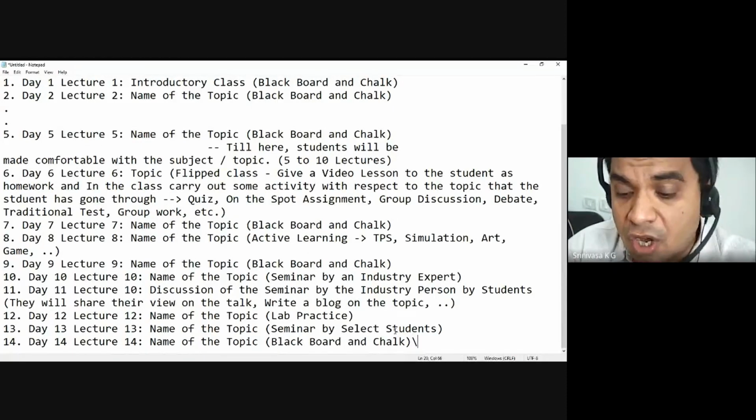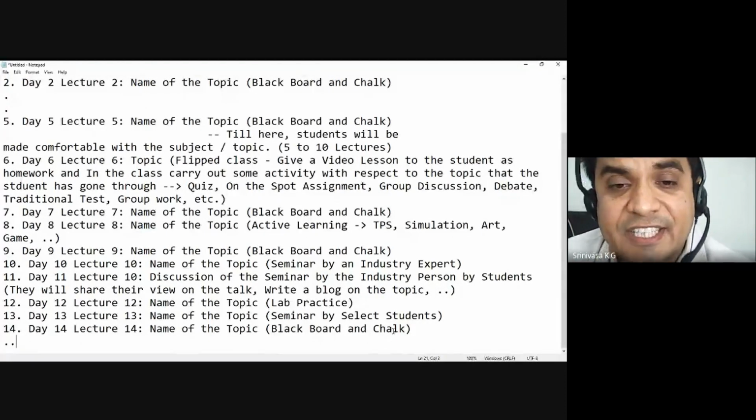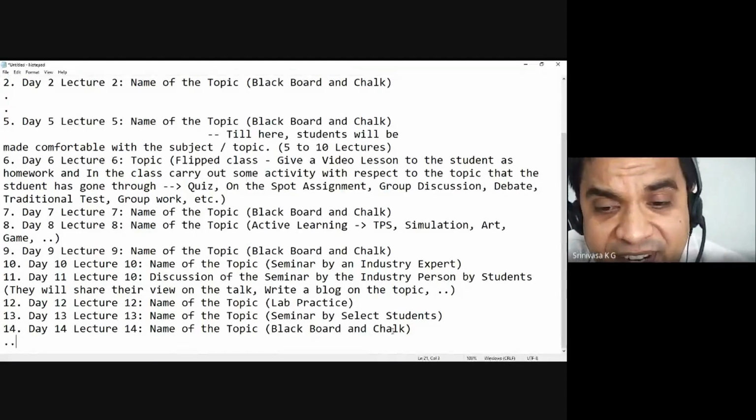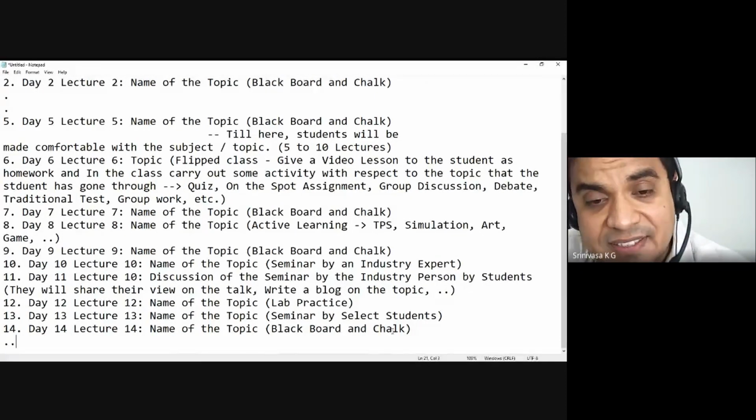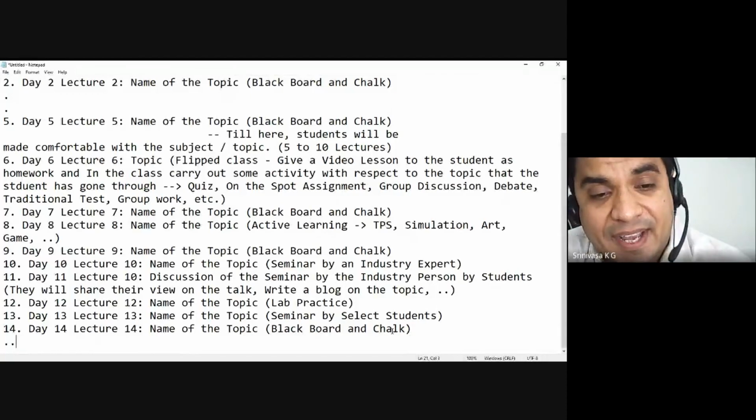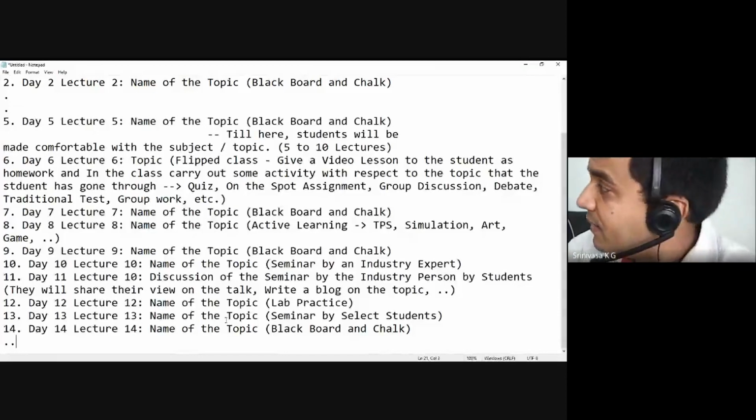So like this, I am trying to implement blended teaching by adopting different kinds of active learning scenarios, pedagogies, and many other things within the classroom. Hope this is clear. Any doubt here? Let me stop sharing.